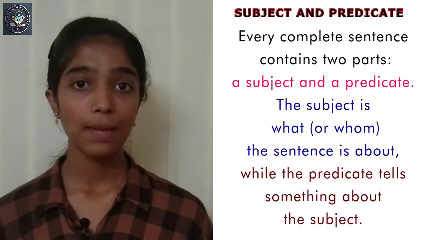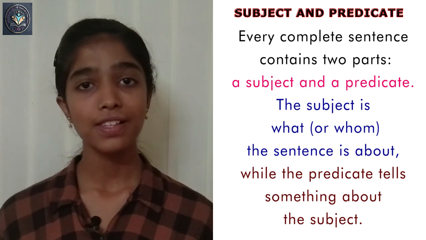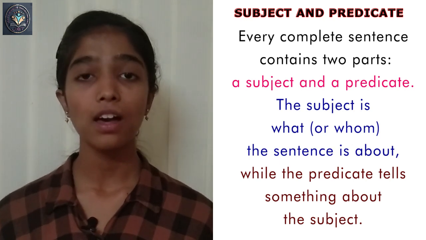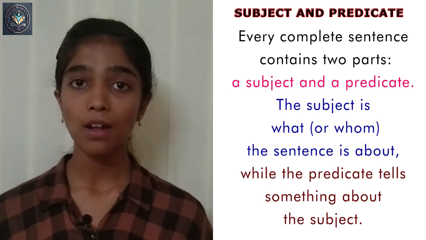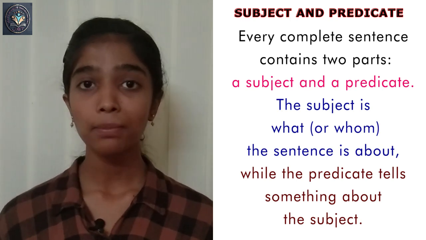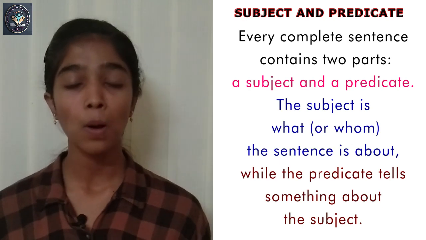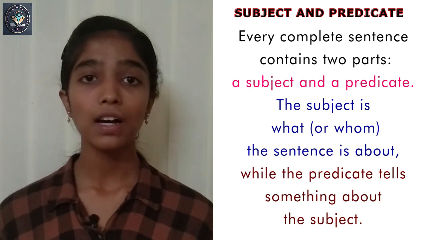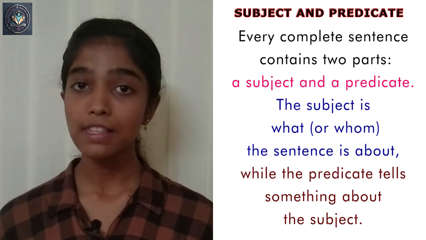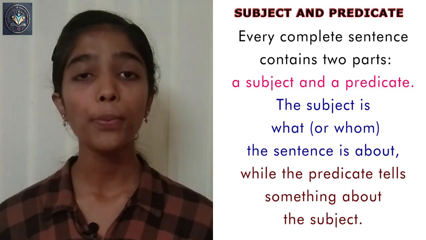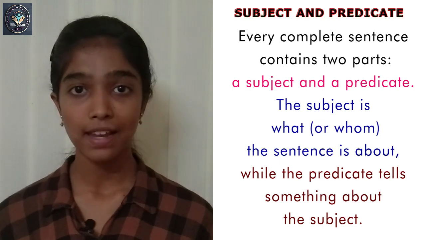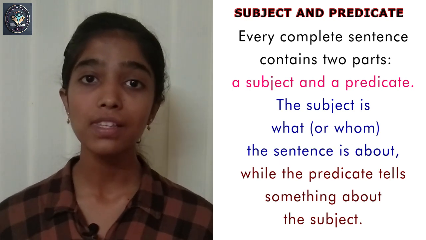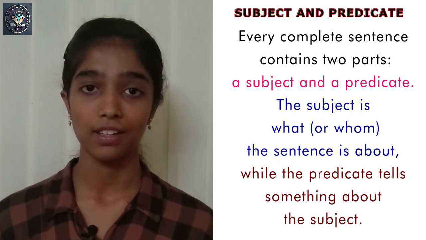The subject is the part which names the person or thing we are speaking about in the sentence, or in other words, the person or thing about which something is said in the sentence is called the subject. On the other hand, the predicate is the part which tells or predicates something about the subject, or that which is said or predicated about the subject is called the predicate.